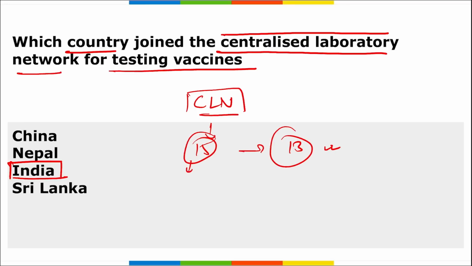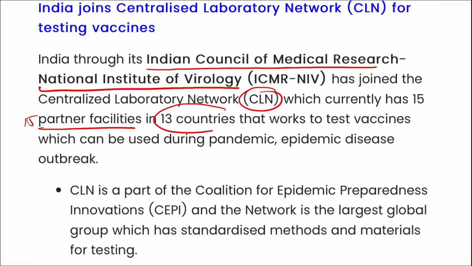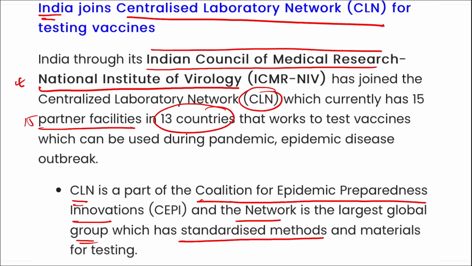Remember, India, through the Indian Council of Medical Research National Institute of Virology, has joined this CLN, which currently has 15 partner facilities and 13 countries working together on vaccines. CLN is a part of the Coalition for Epidemic Preparedness Innovations, and the network is the largest global group which has standardized methods and materials for testing. So India has recently joined CLN, through ICMR NIV, the National Institute of Virology.